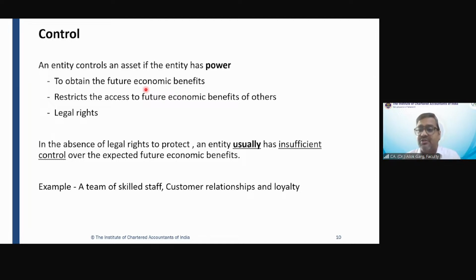Because we have possession of the flat. So how are we controlling? We have control over the asset by way of possession, because it's a tangible asset. It's a tangible asset. Okay.